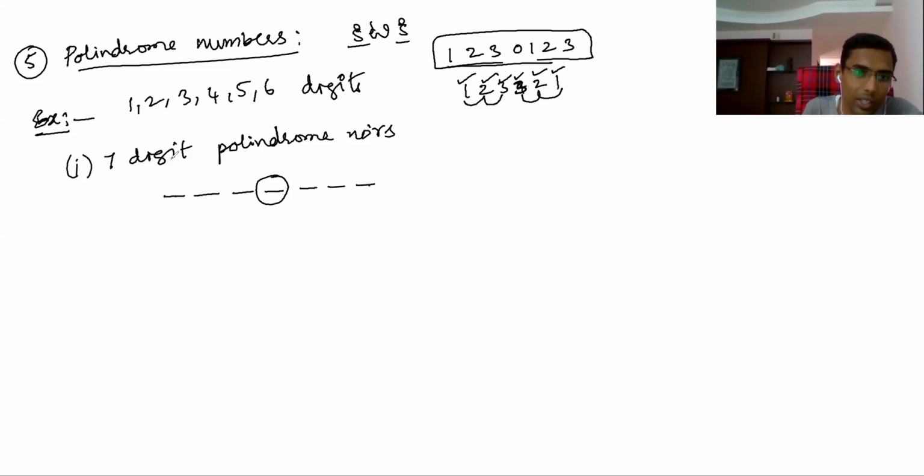How many digits do we have? 7 digits. In how many ways can you arrange this? This middle one has only one way, because you don't have a choice. Please understand this one point. These two blanks together we can arrange in 7 ways. If you arrange 1 here, you must arrange 1 here. If 2 here, 2 here. 3, 3. 4, 4. 5, 5. 6, 6. If you arrange 7 here, here also 7. That means the first blank and the last blank together.